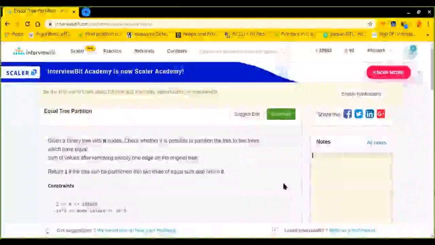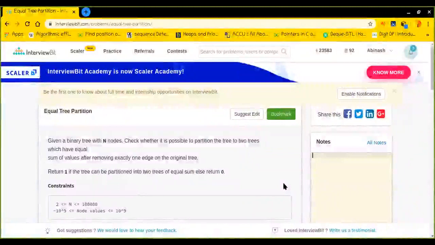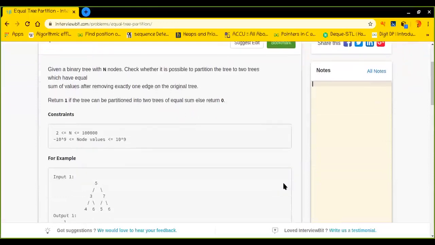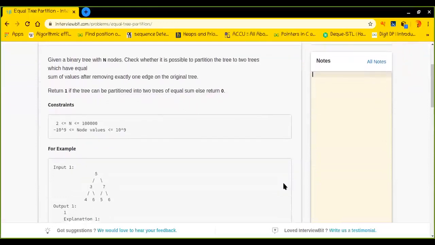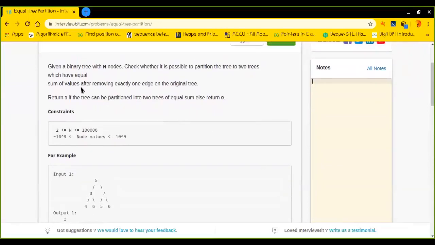Hi, so we have a very interesting question today, and the question is Equal Tree Partition. It is from InterviewBit, and it is a more interesting question. I just love this question. Anyway, let's start solving it. Before solving it, let me tell you the problem statement.